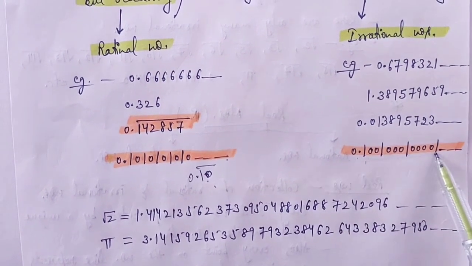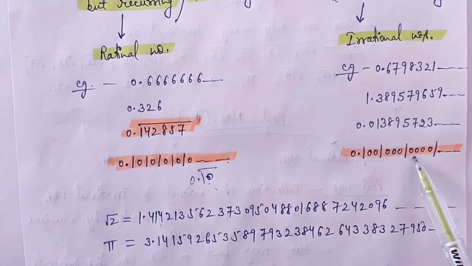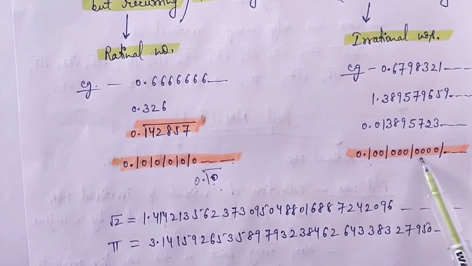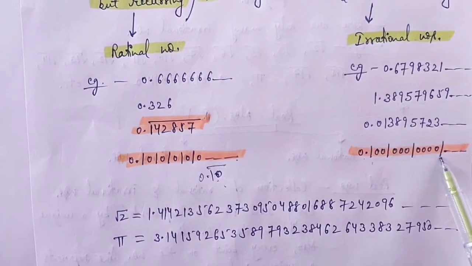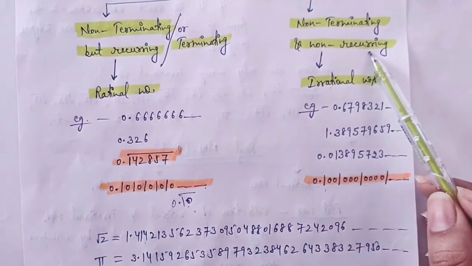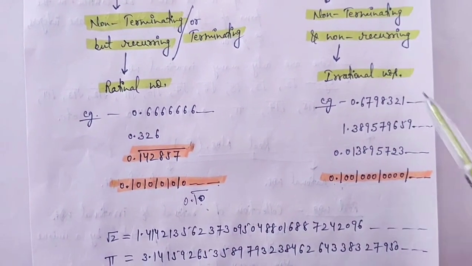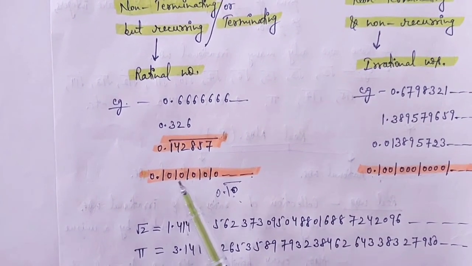No, this is not repeating. Here is 2 times 0, here 3 times 0, here 4 times 0. The numbers 1 and 0 are coming, but they are not following a pattern. So it is non-recurring, not repeating itself. So this is an irrational number.